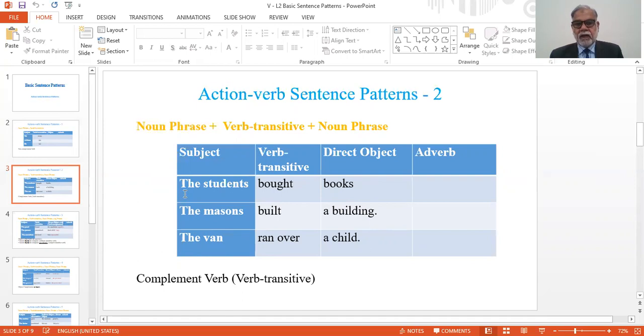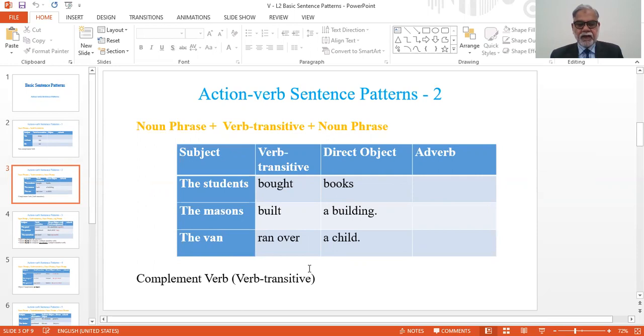Then, in this pattern, we can take the example, the students bought books. Second example, the masons built a building. Third example, the van ran over a child.